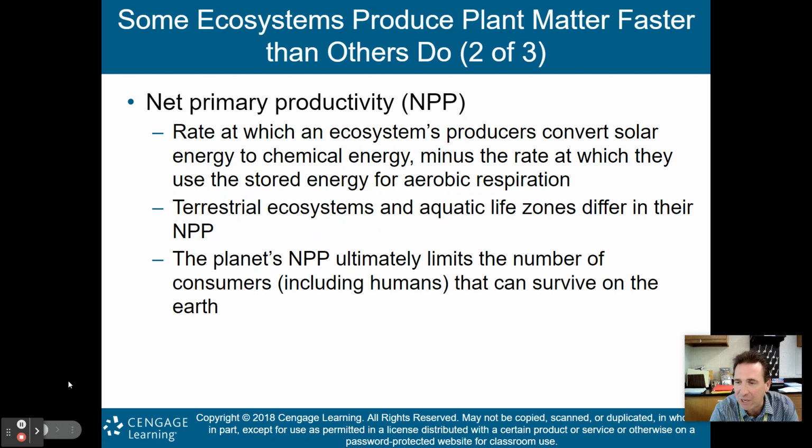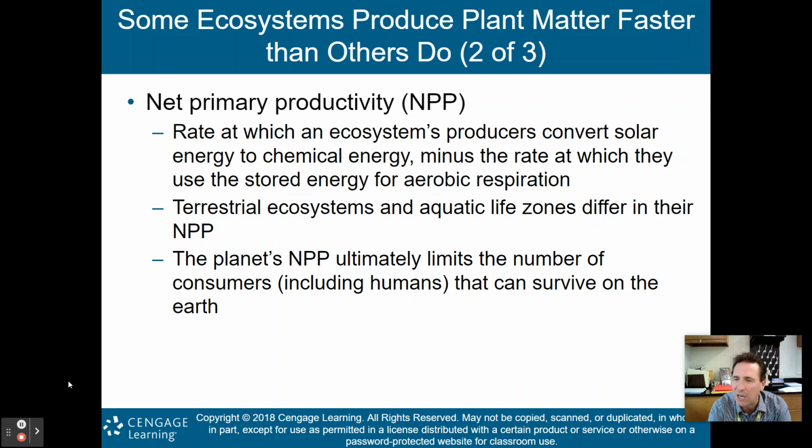Net primary productivity, and this is the one that is mainly used, okay, is just that. It's net. So we're going to take something away. This is the rate at which an ecosystem's producers convert solar energy to chemical energy minus the rate at which they use the stored energy for aerobic respiration. Okay, so it's kind of like when you think about your paycheck, right? It's the gross versus the net. The gross is what you make before taxes get taken out. After the taxes get taken out, that's what your actual paycheck is, right? The net is what gets deposited into your bank account.